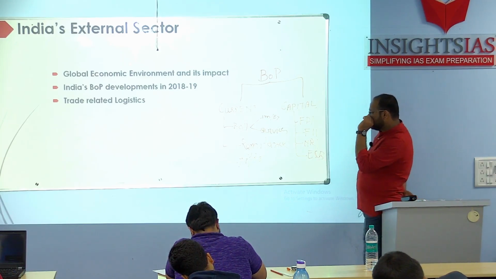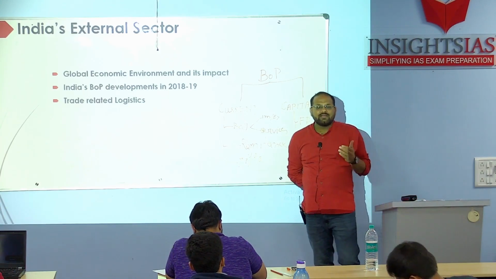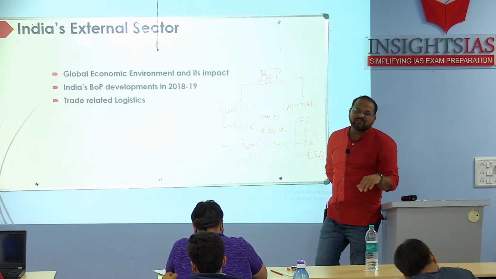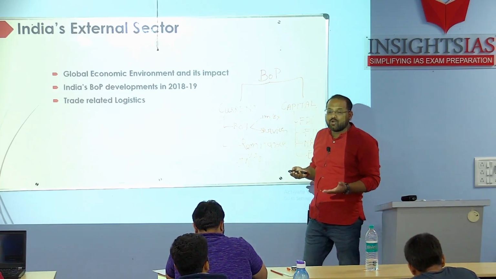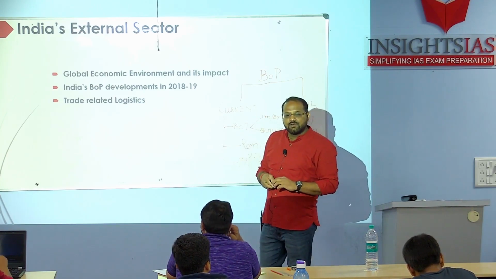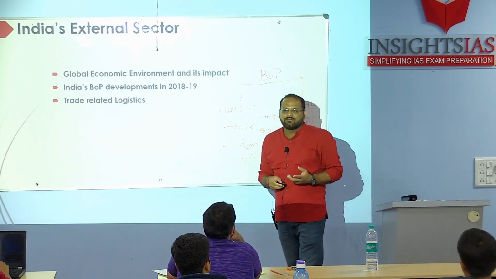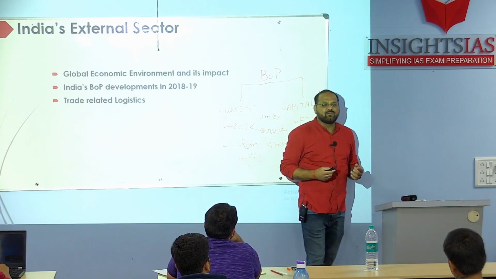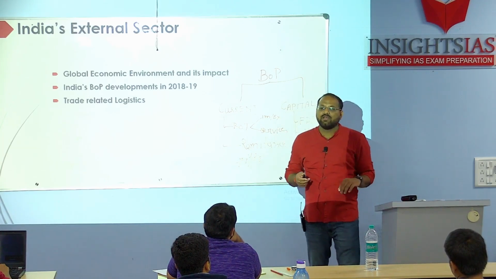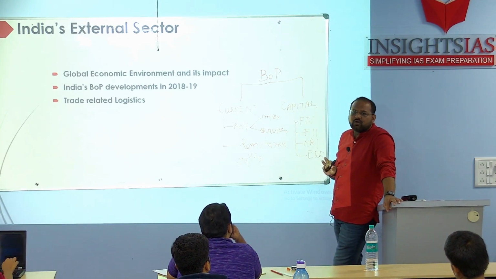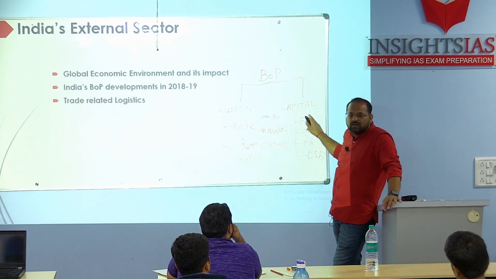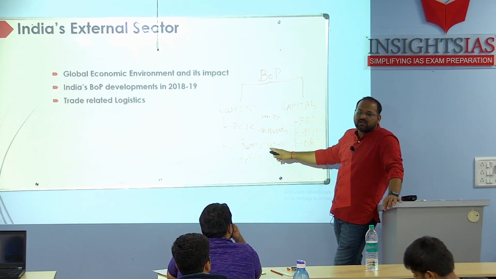And there has been reduced dependency on foreign investment to finance our current account deficit. Since our forex is improving, what was our forex in first class? 422 billion US dollars, one of the highest in India. So they are saying since our forex is improving, we are no more dependent on these foreign investors for our current account deficit.